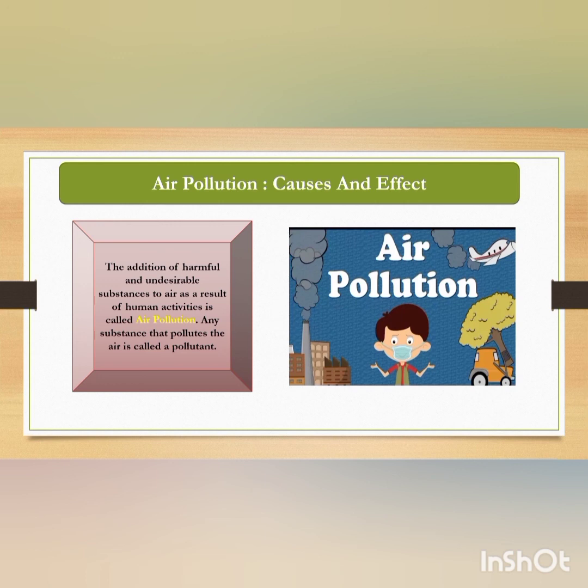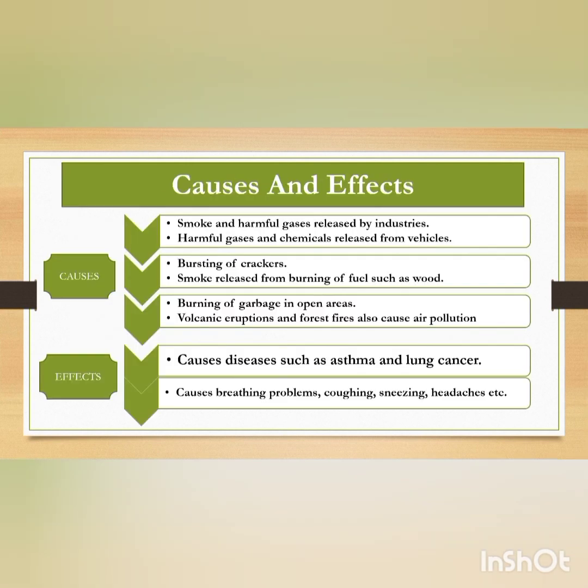For example, your car emissions, the waste from the factories, the dust, and all these are what? These are harmful and undesirable substances. When they are added to the air, that is known as air pollution. Any substance that pollutes the air is known as a pollutant. Now let's see further what are the causes and the effects of air pollution.